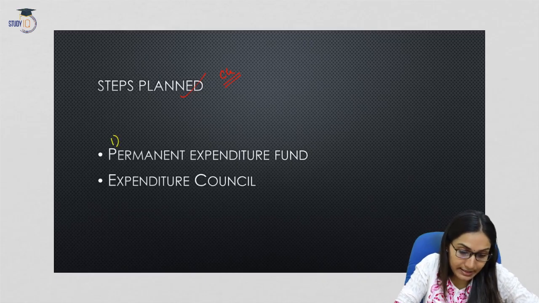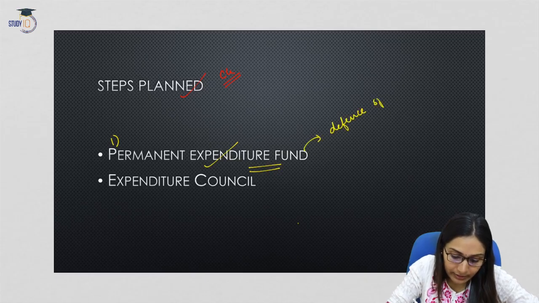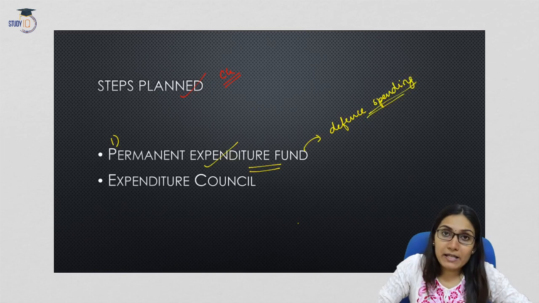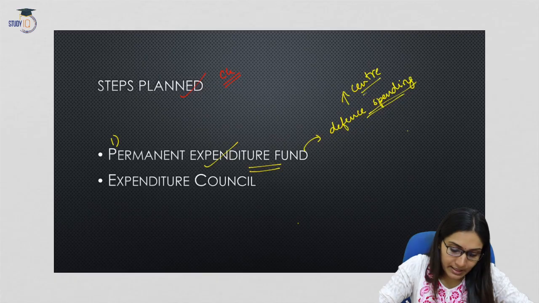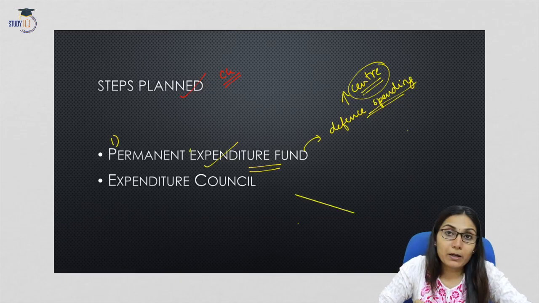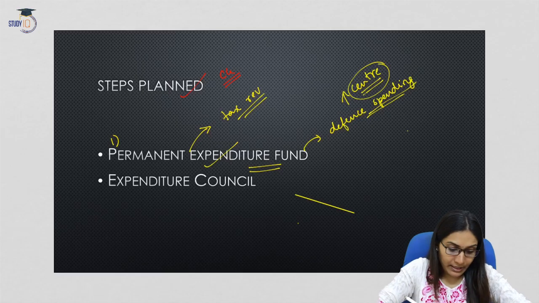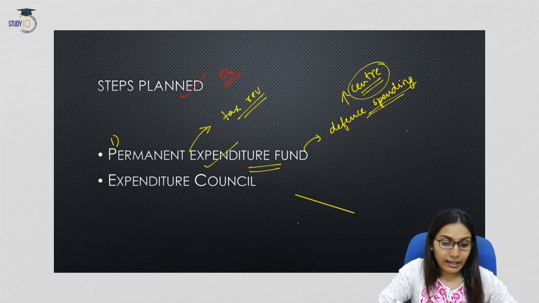The first one, the central government has proposed that there will be a permanent expenditure fund, and this will be created for the defense spending. Now at present, how is defense spending carried out in India? The central government takes up the responsibility of the defense spending in India. Now what is the proposal? The proposal is that a permanent defense expenditure fund will be created for defense spending out of the total tax revenue pool.